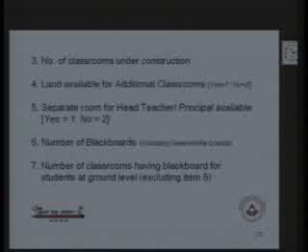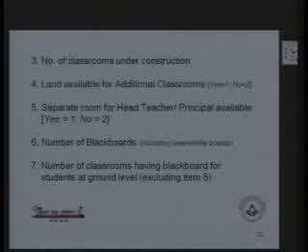Now, out of these total number of classrooms which is used for instructional purpose, we have to specify the condition of classrooms. How many classrooms, in which condition? There are three types of condition in data capture format. Classrooms in good condition, classrooms requiring minor repair, and classrooms requiring major repair.